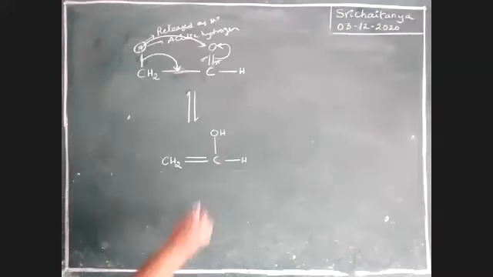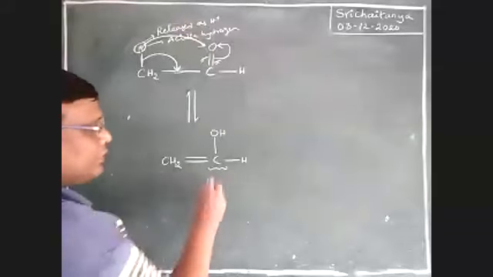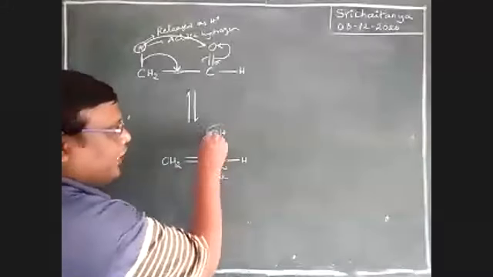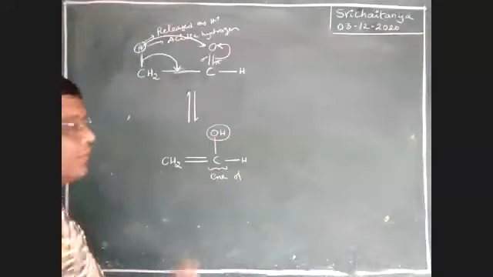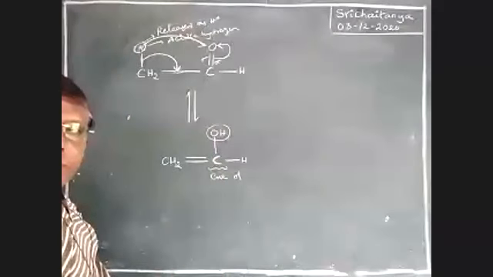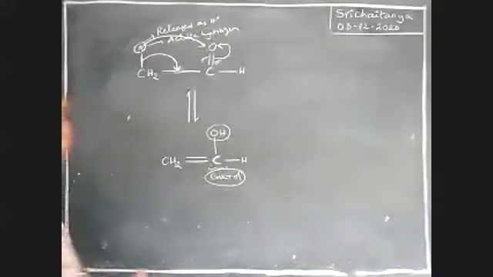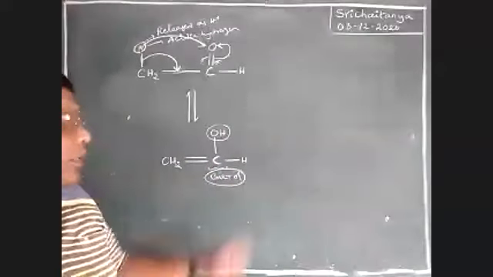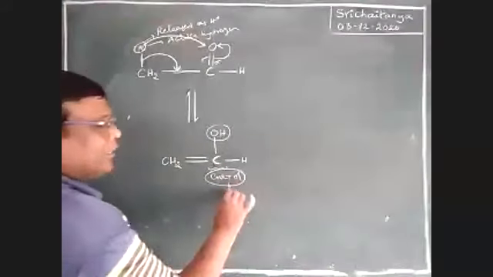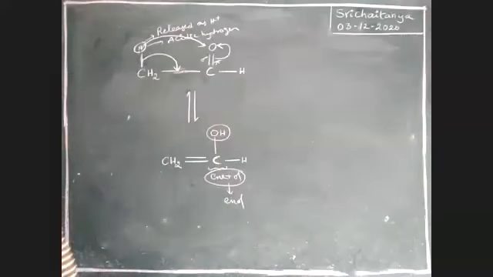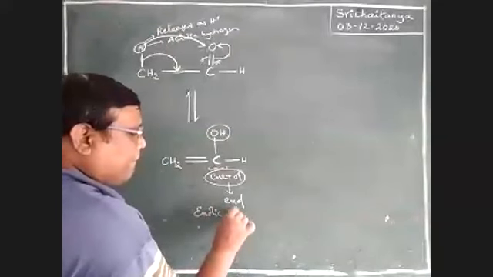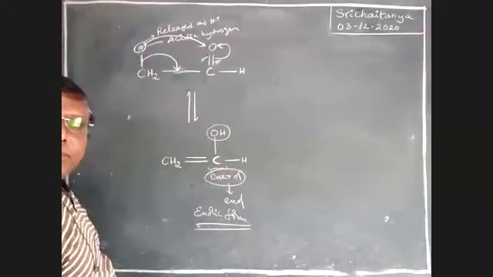Now this carbon has a double bond. Because this is a double bond, it is ene. This carbon also contains OH, that is ol. That is why this is called ene plus ol. Because the carbon contains both a double bond and also OH. Now this is simply called enol. So therefore, this compound is the enolic form.